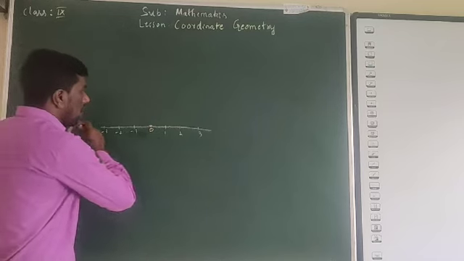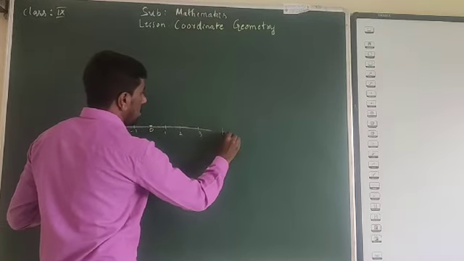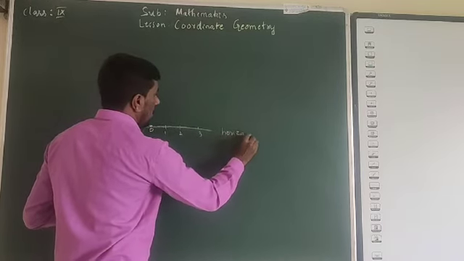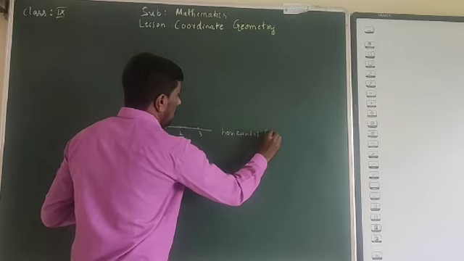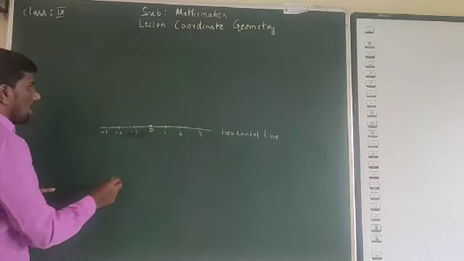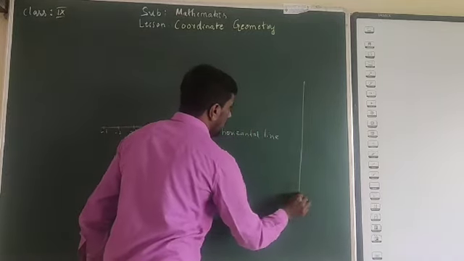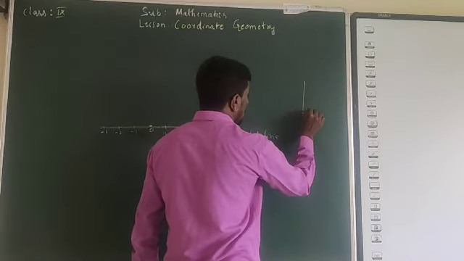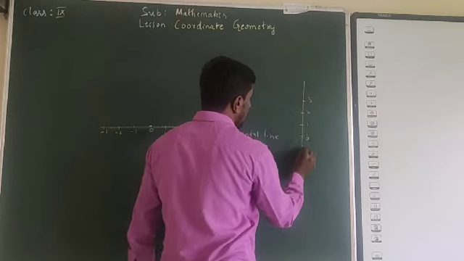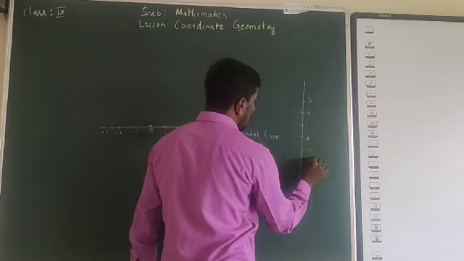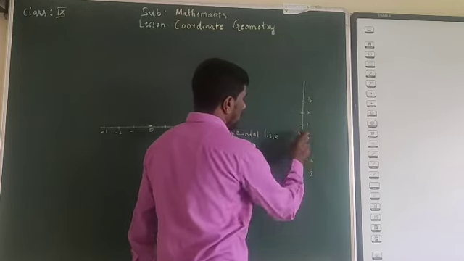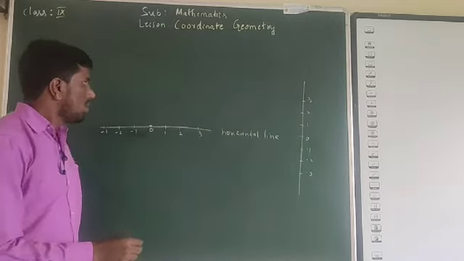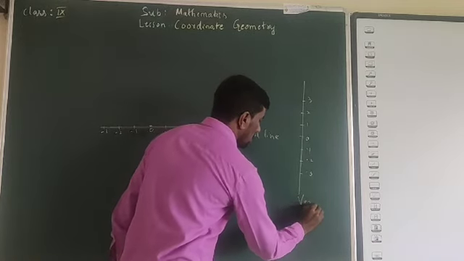So this is a horizontal line. We take one more line, which is a vertical line. We can represent the numbers on the vertical line also: 1, 2, 3, and we take the negatives in the opposite direction, with equal distances. So this is the vertical line.